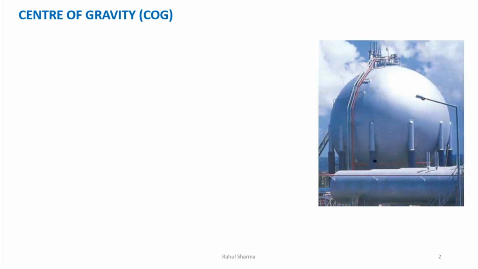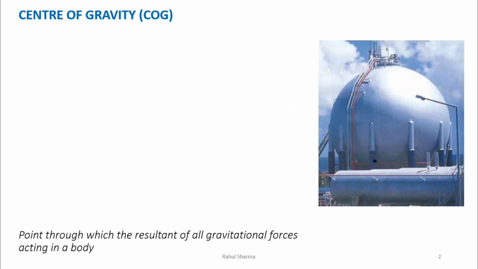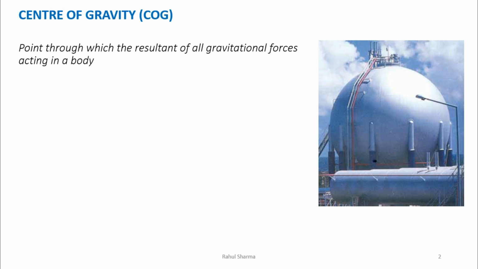So everyone knows the physics definition of center of gravity, where the whole mass is to be concentrated. But when we have to explain the topic center of gravity in terms of forces, then we will say it is a point through which the resultant of all gravitational forces, like weights, passes. So what is the meaning of that? It is actually the resultant of all the forces, whatever the gravitational forces are acting on the object. Then it is a point where the whole mass is to be concentrated. We know about this also. This is the center of gravity.